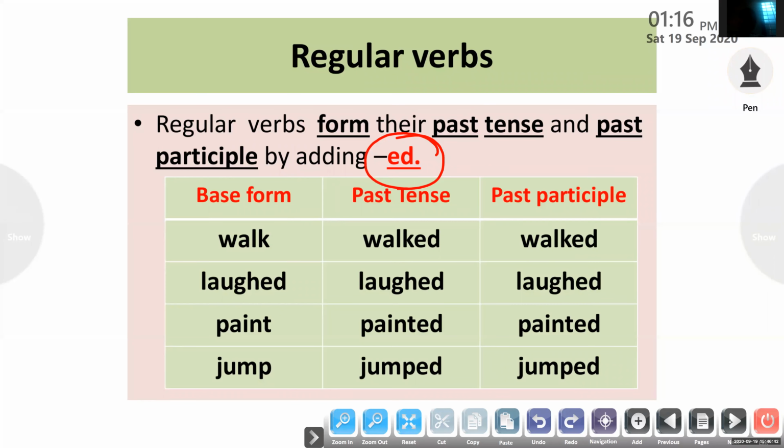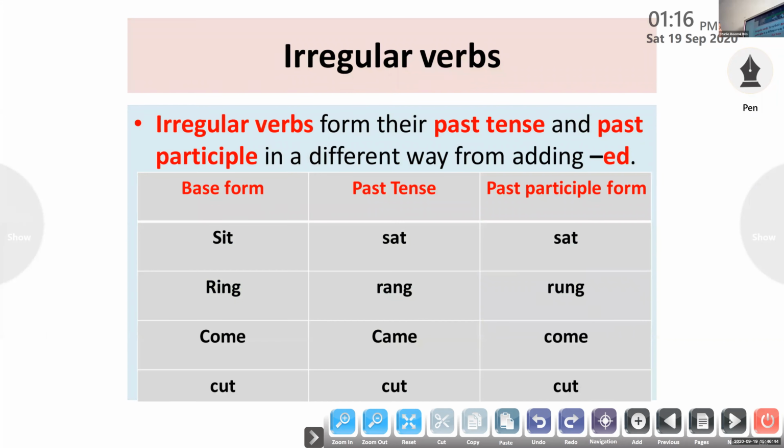Okay, now let us discuss irregular verbs. Irregular verbs form their past tense and past participle in a different way from adding ed. That means it is not formed with ed at the end. Look at these examples. You can see the base form here, the past form here, the past participle form here. First example, the verb is sit.